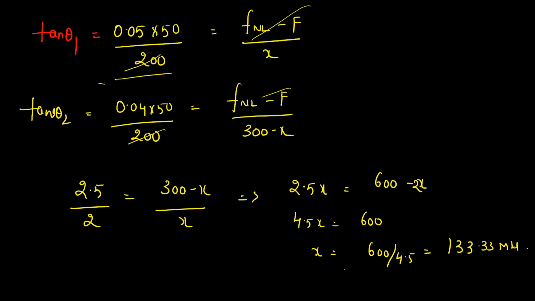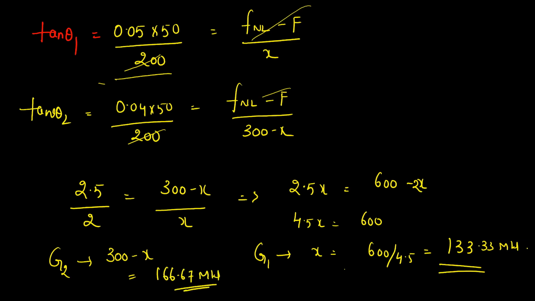And that is the power supplied by generator 1. Power supplied by generator 2 is 300 minus X, that is 166.67 megawatt. So like this you can solve any kind of problem. Okay.